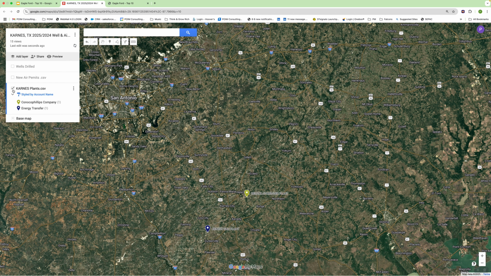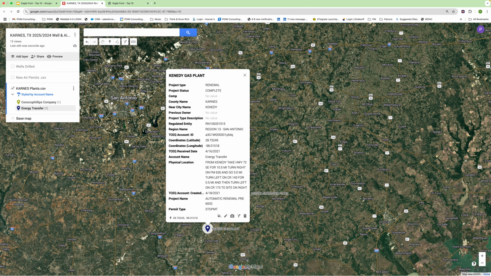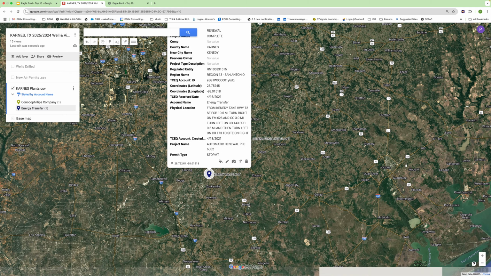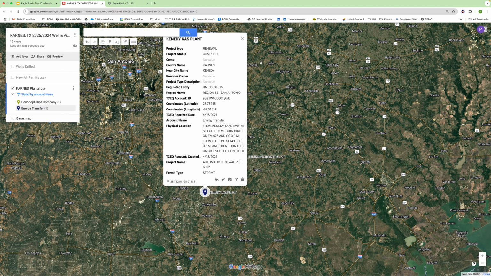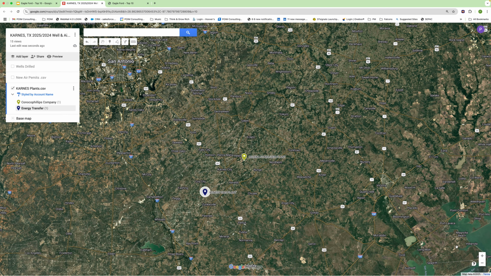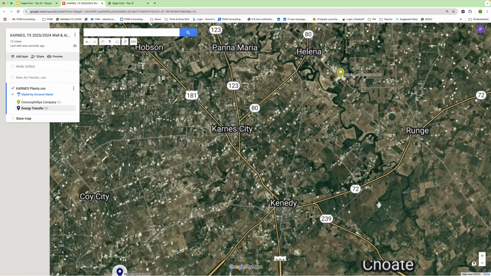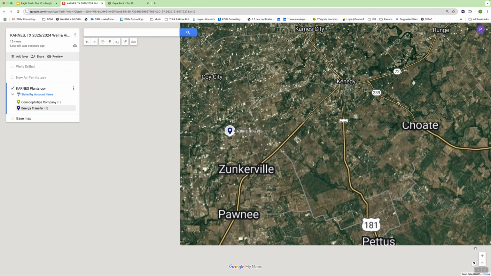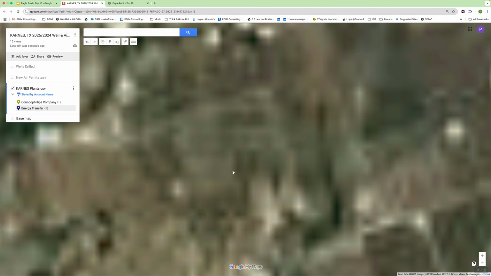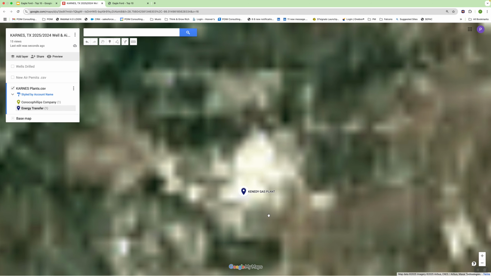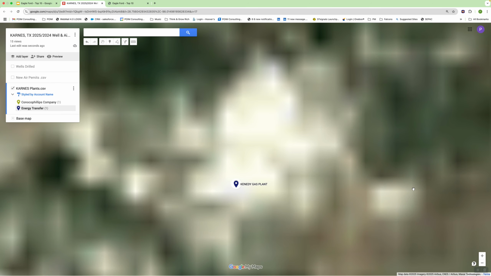And then I think I have it in here. Here are our plants. Then we can zoom in on this particular plant if we want to take a look at it in the map. The map is a great tool for that type of activity. So we could ask, what does an active gas plant in this particular area actually look like? There's the Kennedy gas plant. It takes a second for it to render. We'll just let it go here.